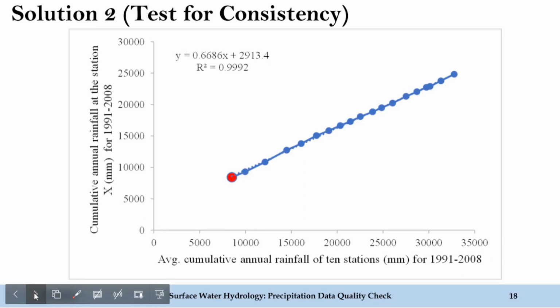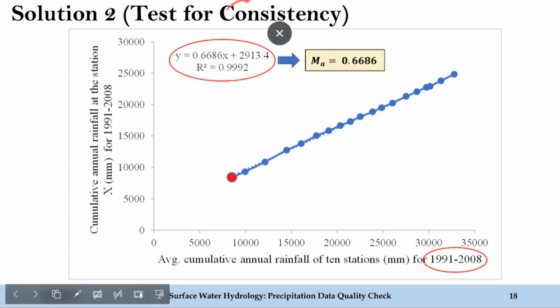Likewise, moving ahead, we can develop the same plot for the years 1991 to 2008. And here we can see that the y equal to mx plus c equation is providing the MA value as 0.6686. Here is that value. So with these two plots, we obtained the MC and MA values.